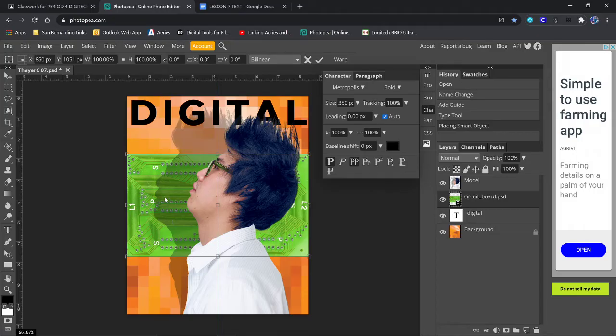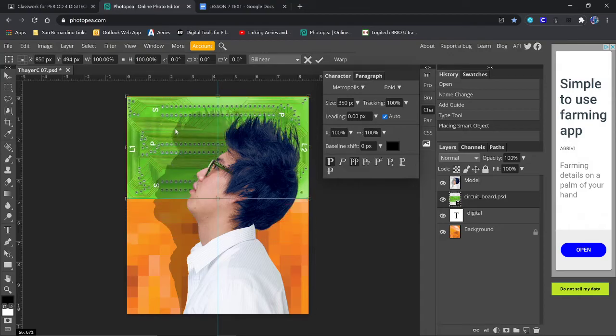Don't hit enter or anything yet. We're going to be dragging this up to the top. Make sure it's centered. Let the little magnets pull it where it should be. When you get it where you want it, then you can click the check mark and lock it down.